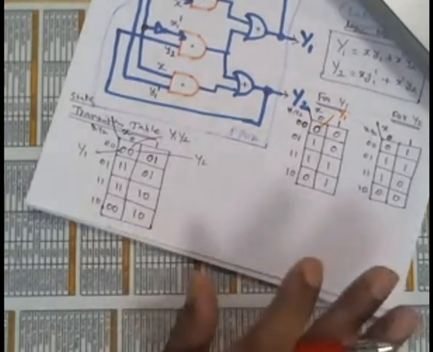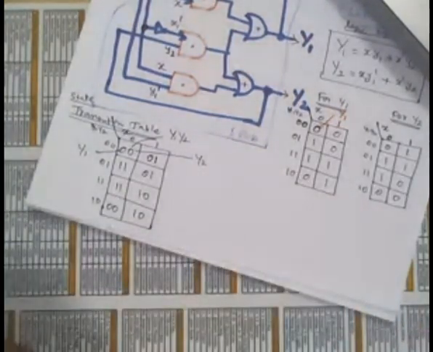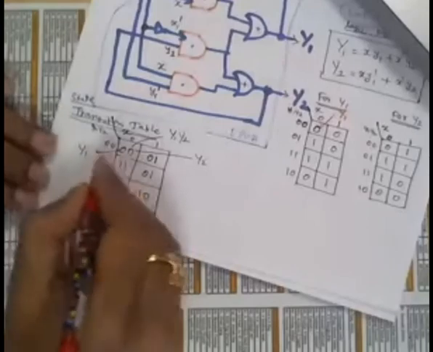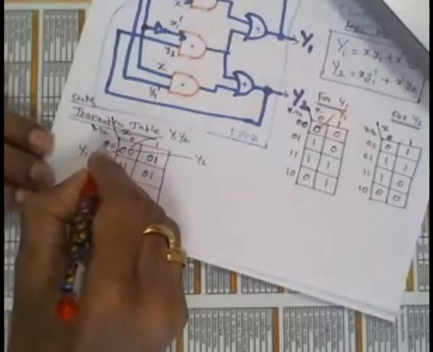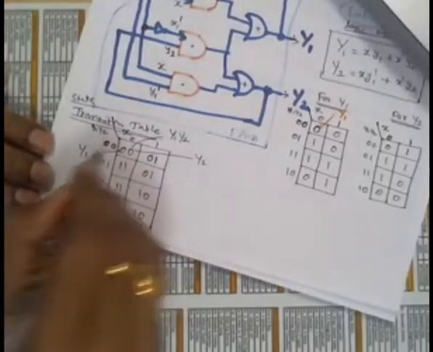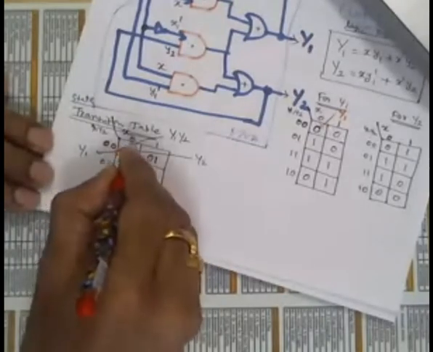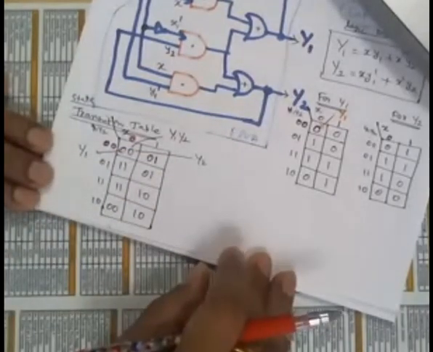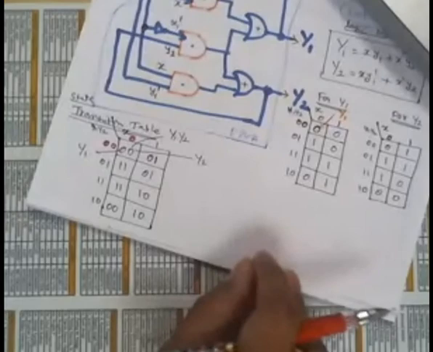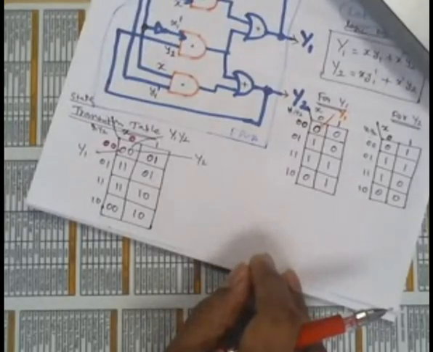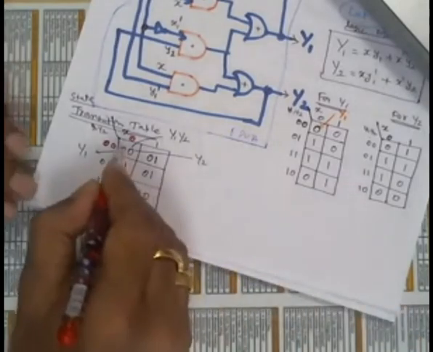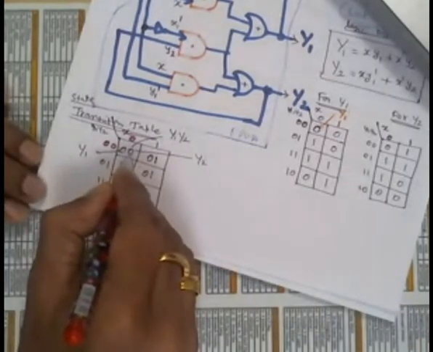Suppose your present state y1 y2 is 0 0 and x is 0, then your capital Y1 Y2 will be 0 0. Do you understand this one?